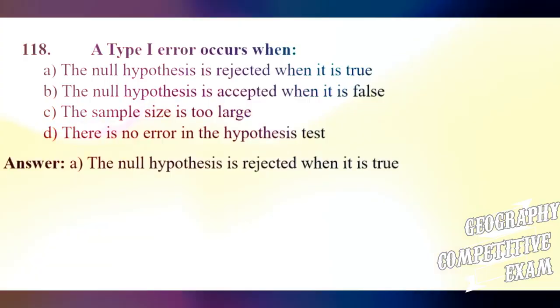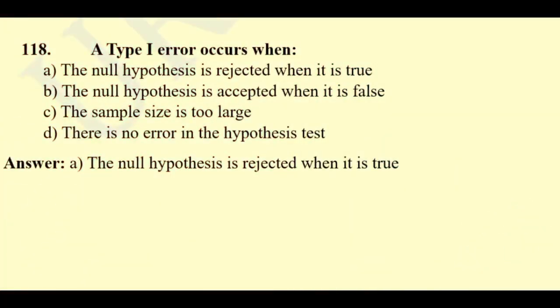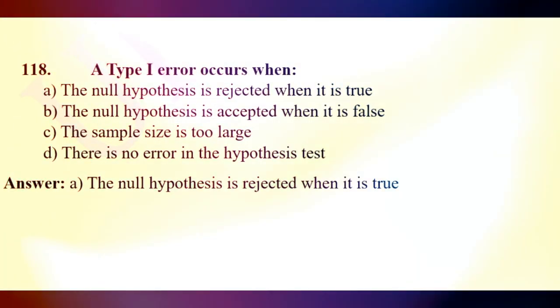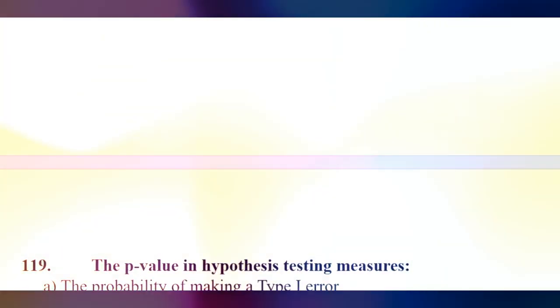Question 118. A type 1 error occurs when the null hypothesis is rejected when it is true, the null hypothesis is accepted when it is false, the sample size is too large, there is no error in the hypothesis test. The right answer will be the null hypothesis is rejected when it is true.